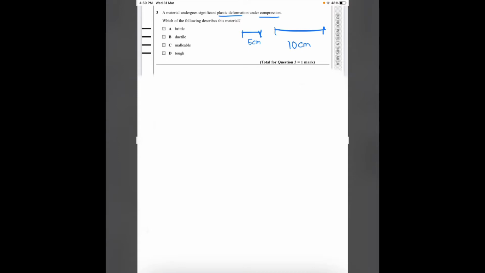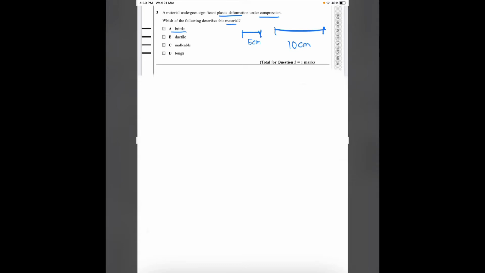Which of the following describes this material? A. Brittle. Brittle is a property where a material breaks easily or does not have enough deformation upon force. So it is not A. B is ductile. Ductile is a material that can be drawn out into wires.